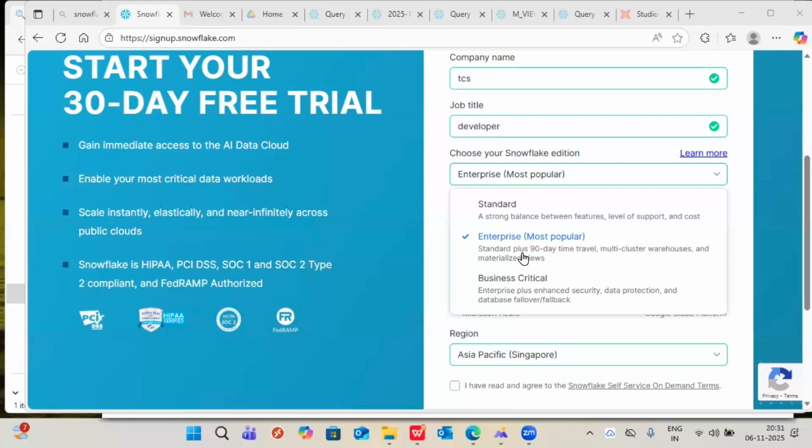Switching from one to another is not possible. It's not easy either. It is completely cost based.